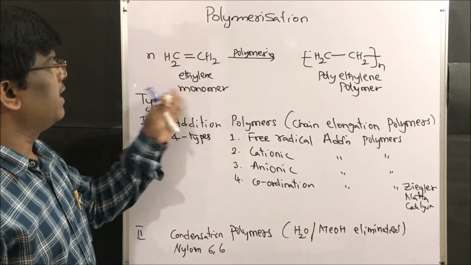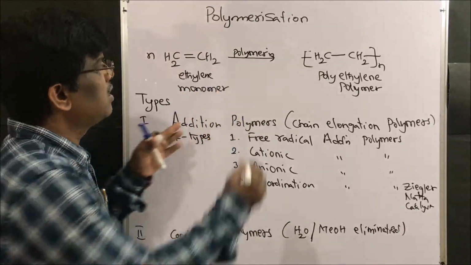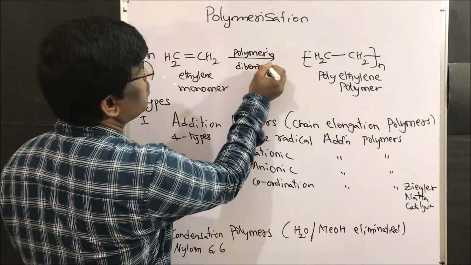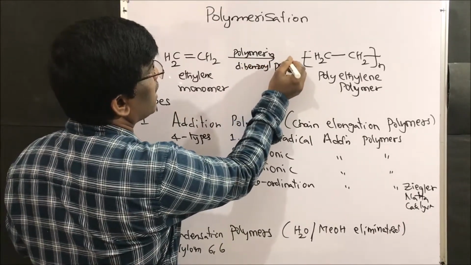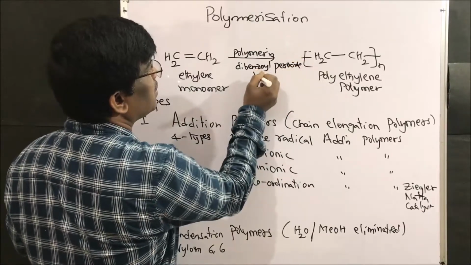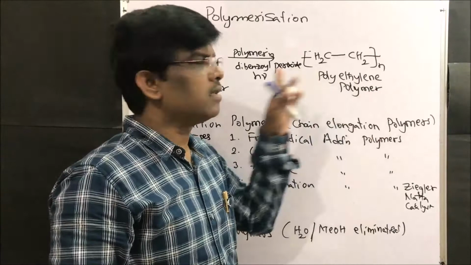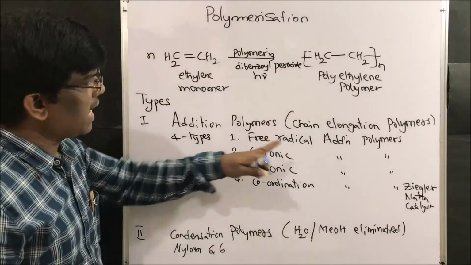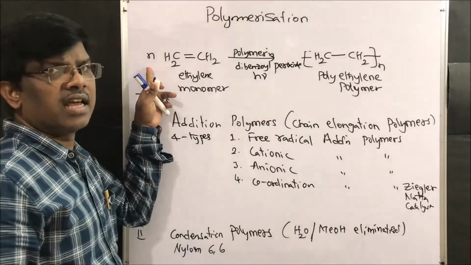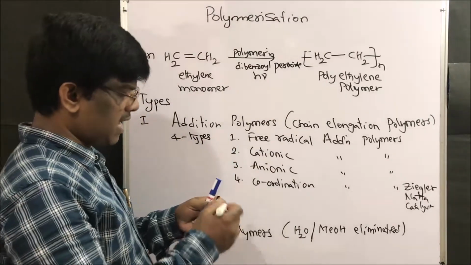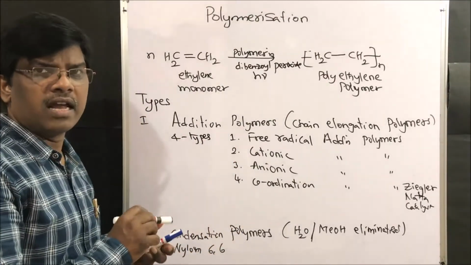For example, ethylene upon polymerization with dibenzoyl peroxide and light (h nu) undergoes polymerization to give polyethylene. This is the polymer. It is an example of a free radical addition polymerization reaction. Yes friends, let us take them one by one. Free radical addition polymer mechanism.